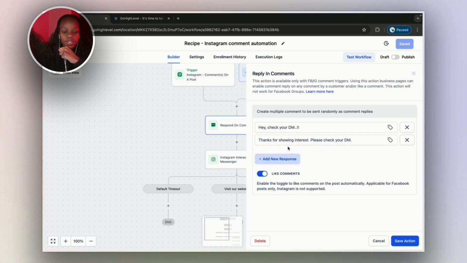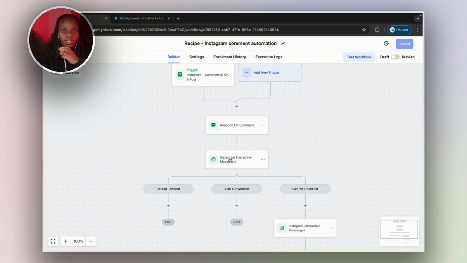You can add multiple responses so that Facebook or Instagram doesn't flag you for being spammy and using automations. Then the next thing is you'll send that person a DM, and you can send them multiple links in the DMs, or you can chat to them depending on how you want to continue this.